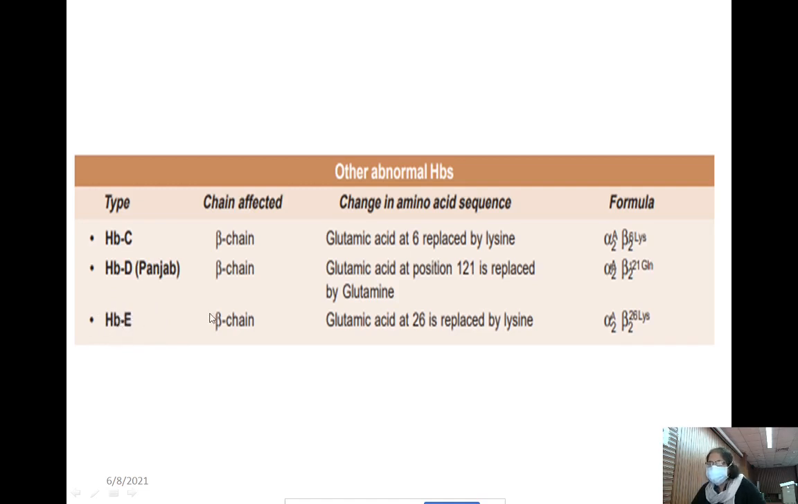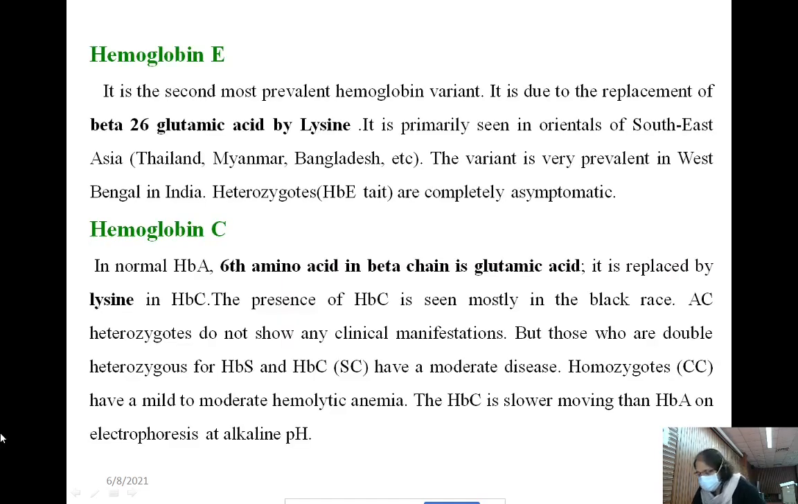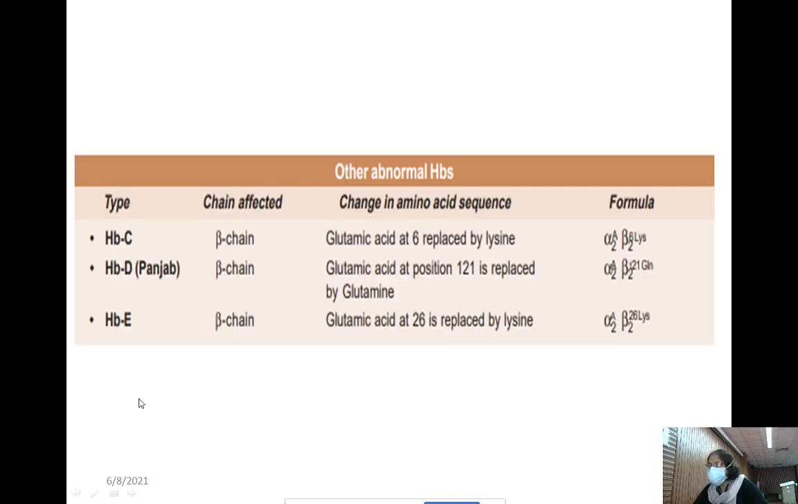Okay, hemoglobin E: here, at the beta chain 26 position, glutamic acid is replaced by lysine. In both hemoglobin C and hemoglobin E, glutamic acid is replaced by lysine, but the position is different. In hemoglobin C it is the 6 position, and in hemoglobin E, which is the most common variant, it is the 26 position. Now hemoglobin E, one by one. Try to remember this formula, then it will be easy to write and remember.